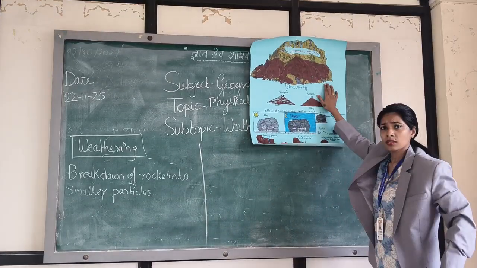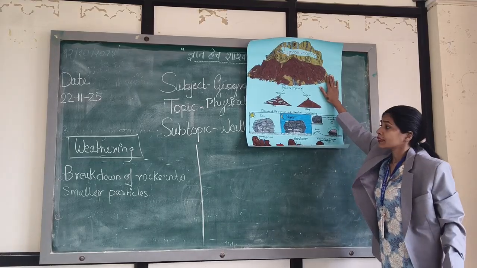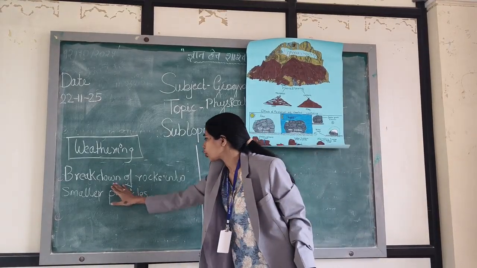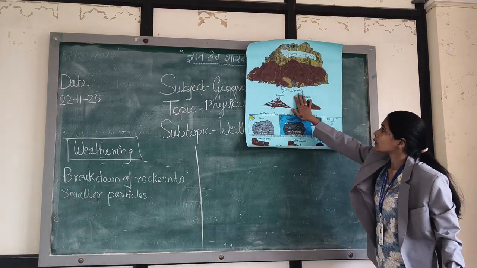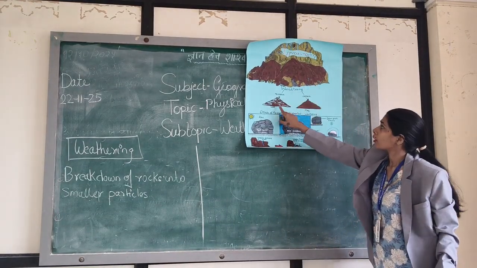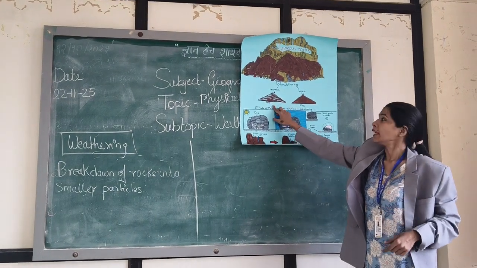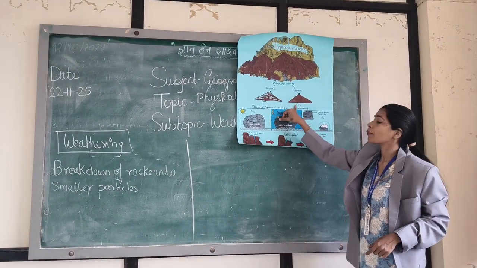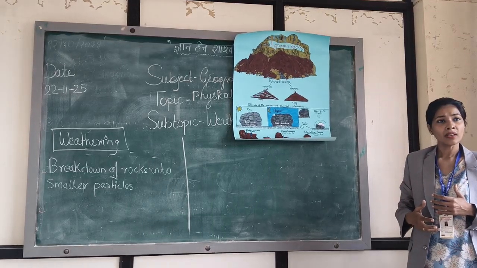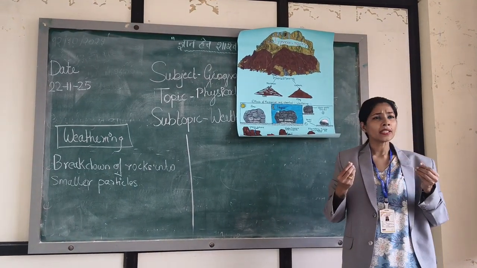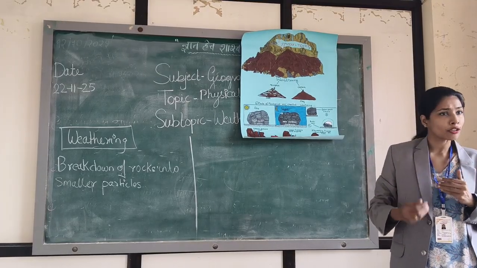Can you see this? Yes. This is a rock. As I said, weathering is nothing but the breakdown of rocks into smaller particles. So here you can see, when it is mechanical weathering, it is converted into sand, and when it is chemical weathering, it is turned into clay. What is clay? Can you tell me? Fine soil. Yes, very fine particles, finer than sand also.